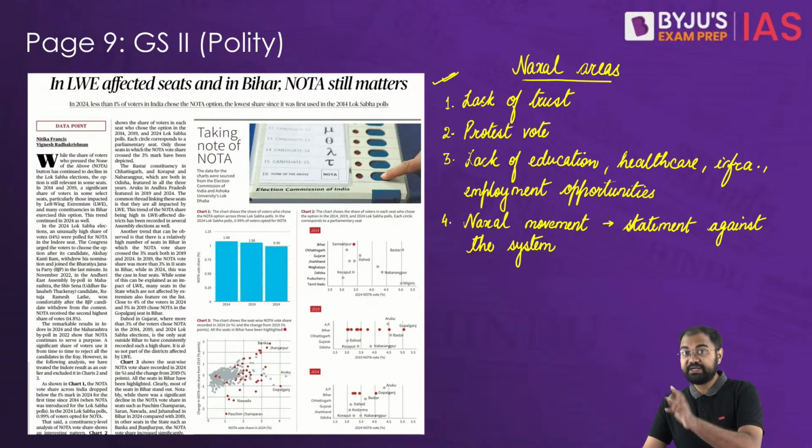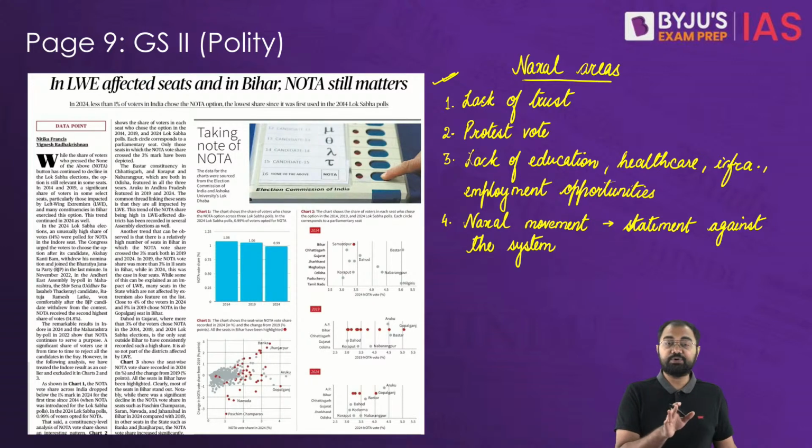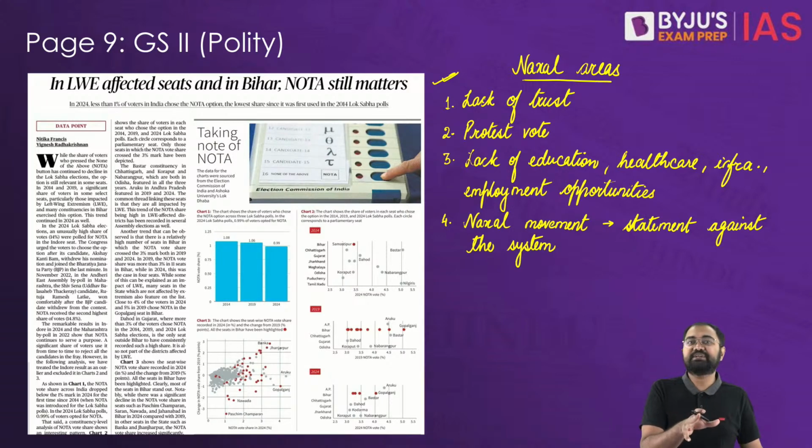But apart from that, there are other concerns, related to security. The frequent violence and insecurity in the Naxal affected regions can disrupt political campaigns and reduce voter engagement with the candidates. Voters might choose Nota due to the lack of effective campaigning and interaction with the candidates.